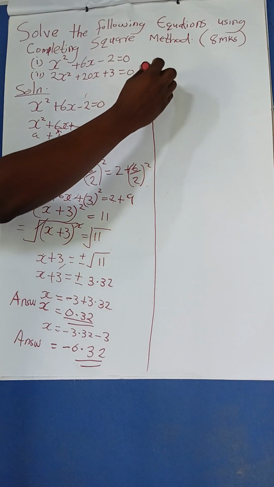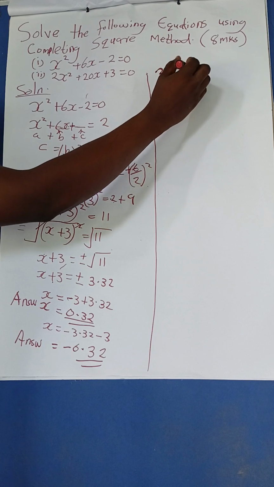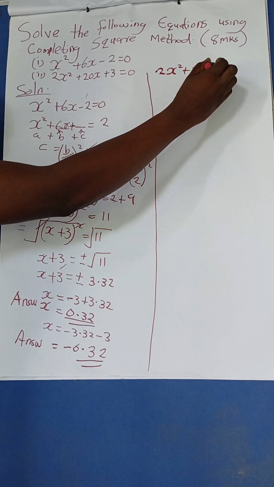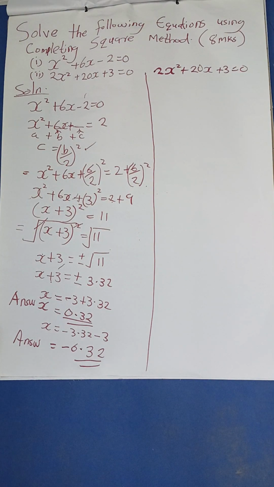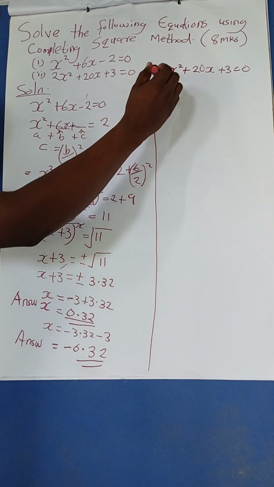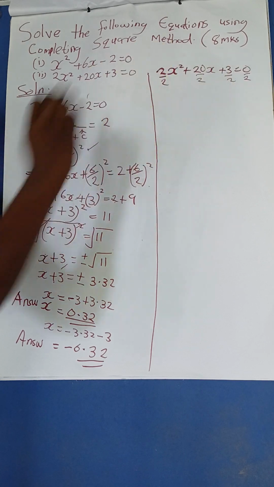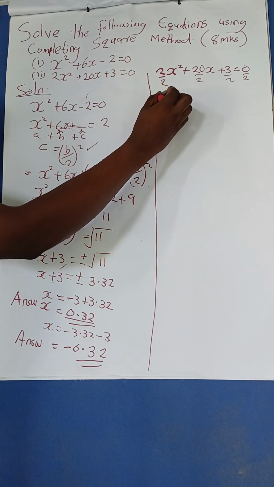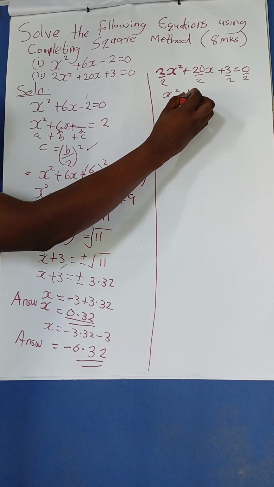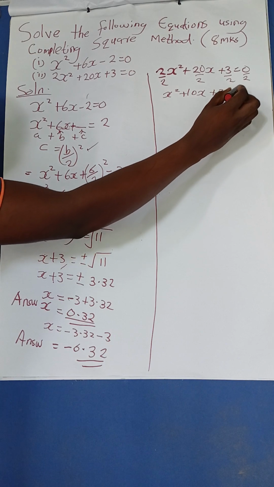So I'll come here, right here, my 2x squared plus 20x plus 3 is equal to 0. Very easy. The same thing. The first step, what will you do? Divide both sides by 2. That is the first step, so we are on the second question. After you have done that, here it will be x squared plus 10x plus 3 over 2 is equal to 0.